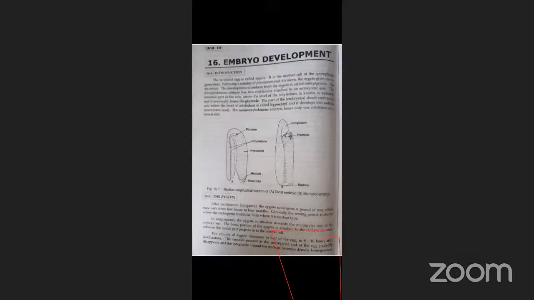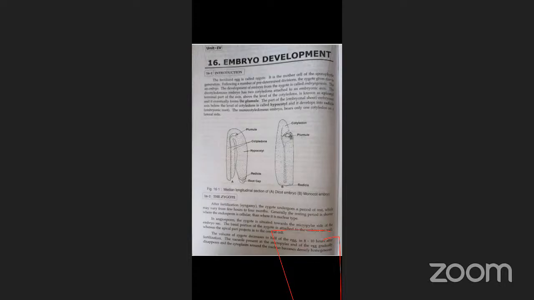Today we will discuss. Dear students, is my voice audible? Yes, sir. So today we will discuss embryo development. In the previous class we did endosperm development.